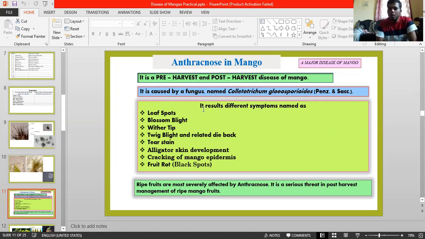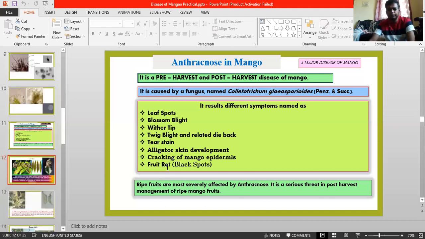Coming to the symptoms produced by anthracnose, see the series: leaf spot, blossom blight, wither tip, twig blight and related dieback, and tear stain symptom, alligator skin development, cracking of mango epidermis, and fruit rot. Especially ripe fruits are more susceptible to this.